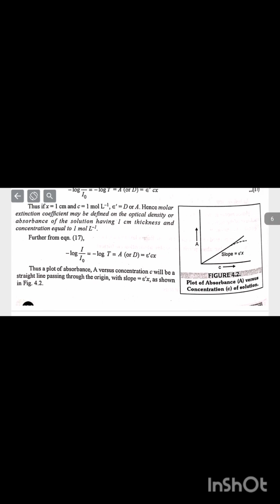Thus, a plot of absorbance A versus concentration C will be a straight line passing through the origin with slope psi dash x, as shown in figure 4.2. The dotted portion of the curve shows deviation from linearity at higher concentrations.